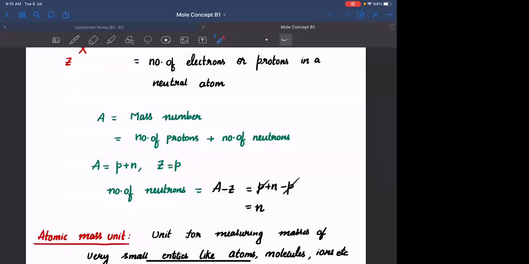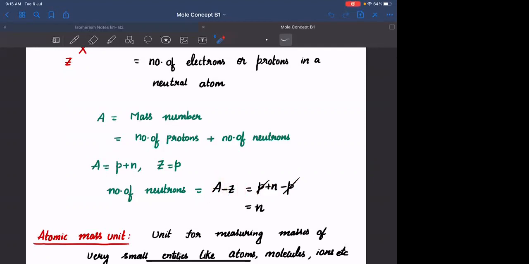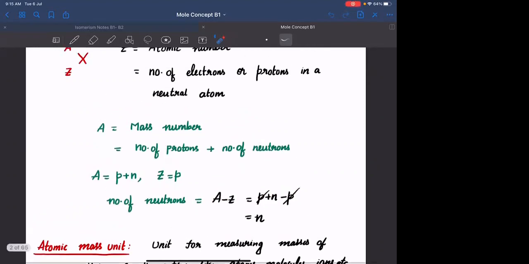So if I want to calculate the number of neutrons in any given element, what can I do? If I subtract Z from A, which is P plus N minus P, you will be left with only the number of neutrons. So in any given element, if you want to find the number of neutrons, I can subtract the atomic number from the mass number. Is that clear? Okay. Yes, sir.